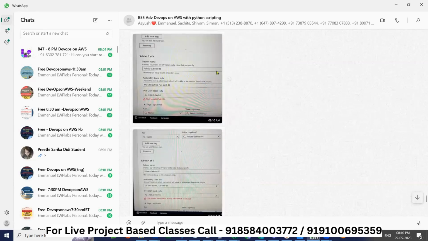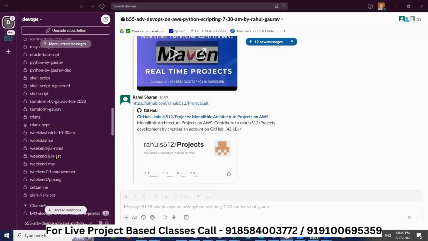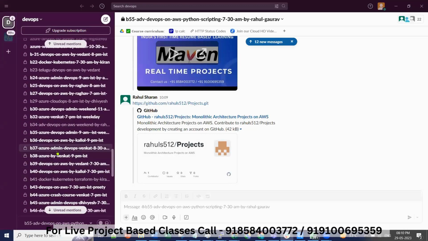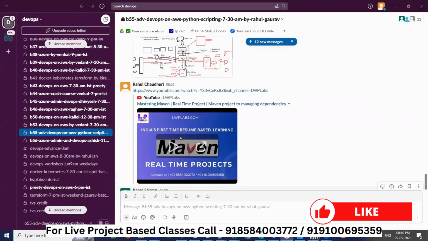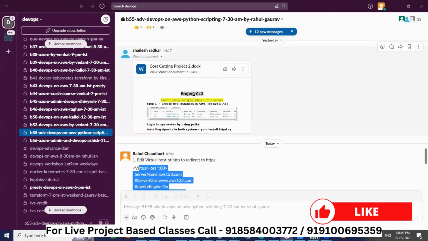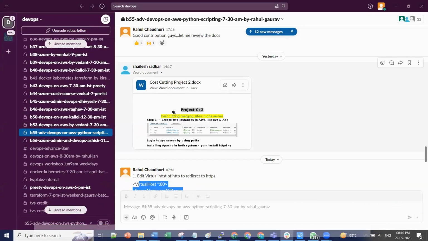So you can inform things over WhatsApp, but we have a dedicated Slack group where you should be posting your doubts. This is our Slack group where you will be posting your doubts. Like this, you will be added here. We will be sharing the documents. We'll also ask you to create your own documents, like these guys are creating. We will review it, so you will know how to create documentation.